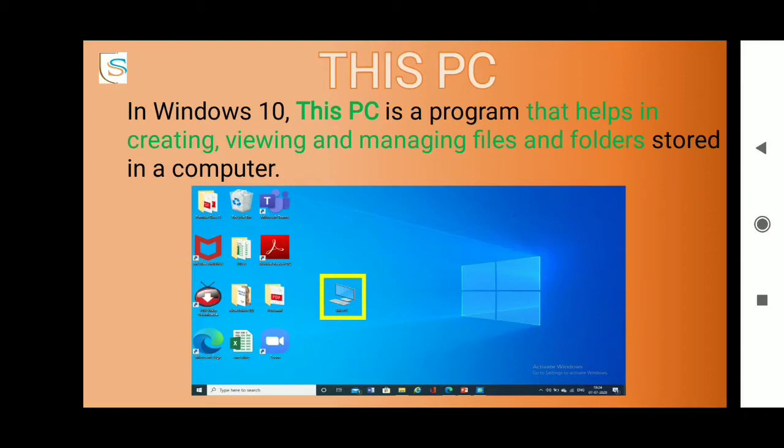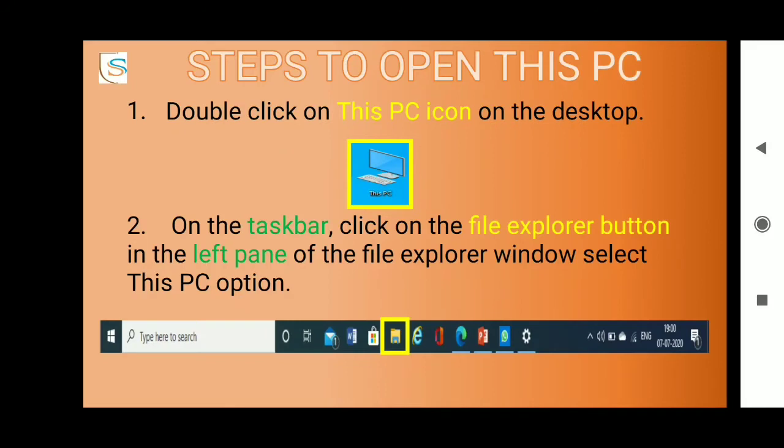Understood everyone? Now moving forward, how can we open This PC? There are 2 ways to open it. Number 1 is to double click on the This PC icon on the desktop. There are a lot of icons present on the desktop, and in between them there is one more icon, which is the This PC icon. As soon as you double click on this icon, This PC will open.